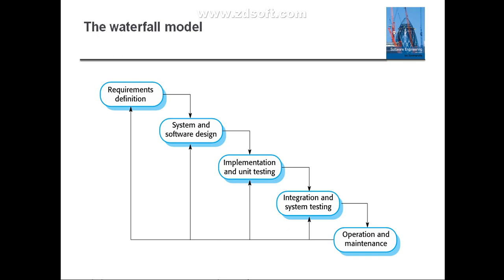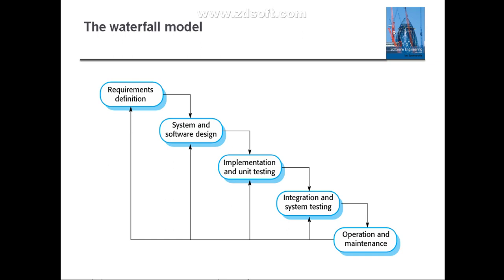See, whatever is in the oval shape, or the rounded-corner rectangle, you can say, whatever things are written in that are nothing but the activities present in the waterfall model. These are the software process activities: requirement definition, system and software design, implementation and unit testing, integration and system testing, operation and maintenance.